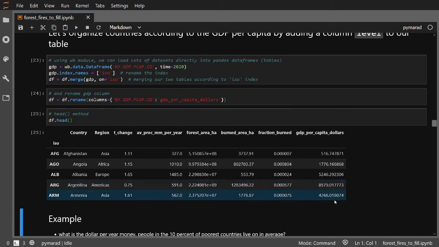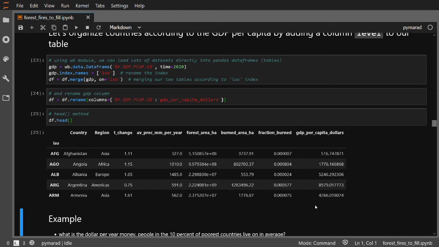Our DF now contains one extra column, GDP per capita in dollars, and the meaning is the following. GDP is the total amount value of money which the country produces in a year. Therefore, you can imagine that it approximates the value which the people which work in the country earn in average if you distribute the money equally, and that's how much money they have per year to spend.